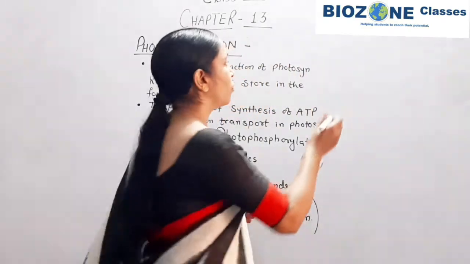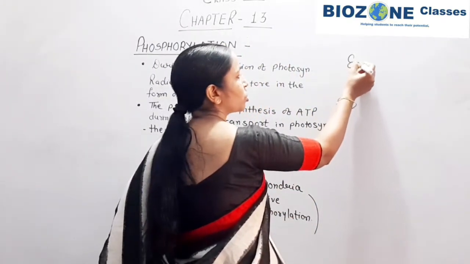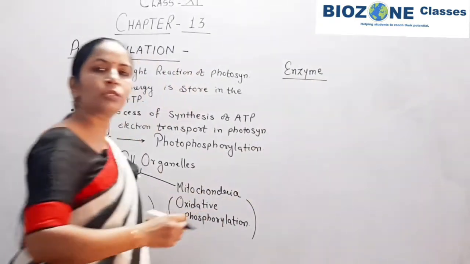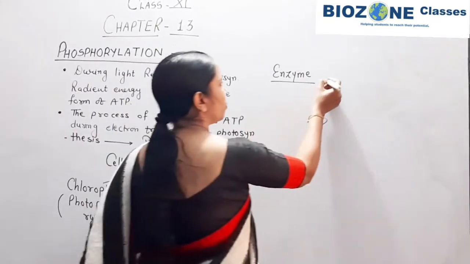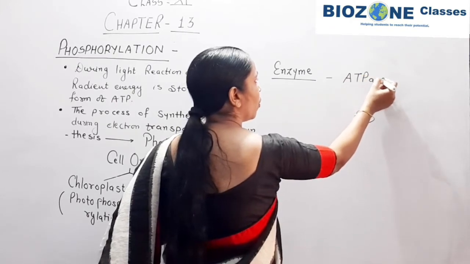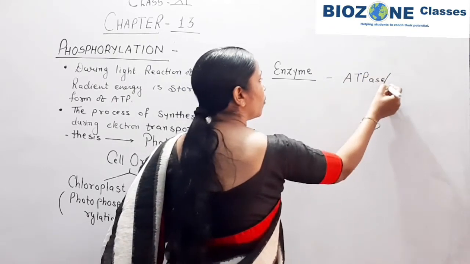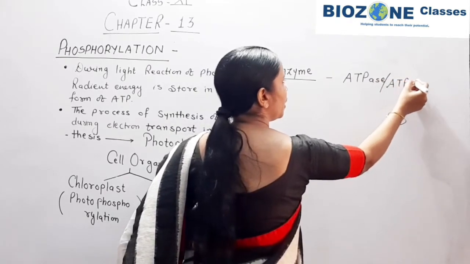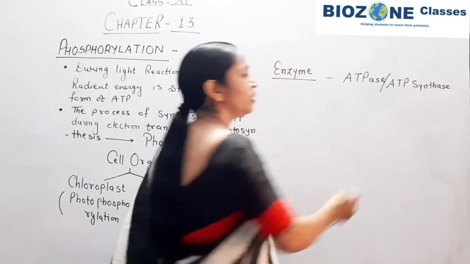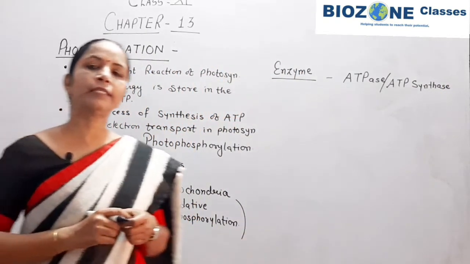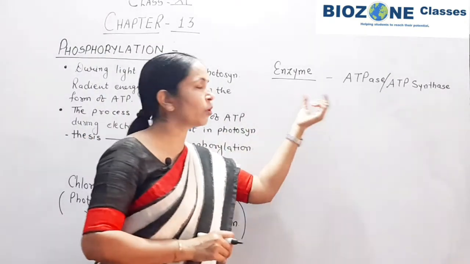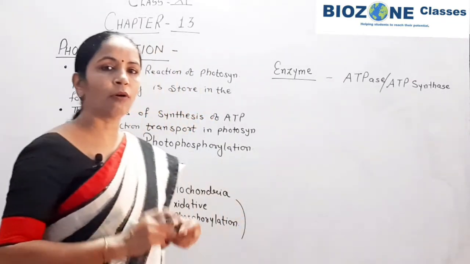Now, for photophosphorylation, one enzyme is required for the synthesis of ATP. Commonly this enzyme is called ATPase, or another name is ATP synthase, or initially ATP synthetase. These enzymes are required for the synthesis of ATP.